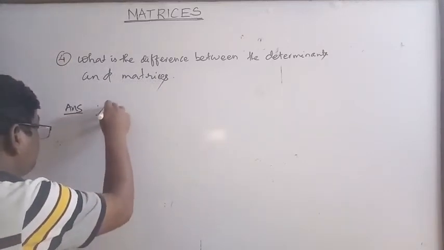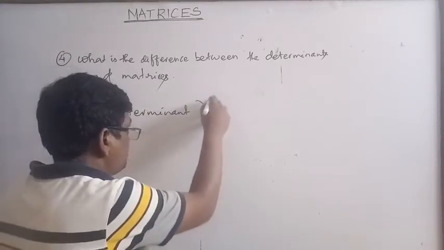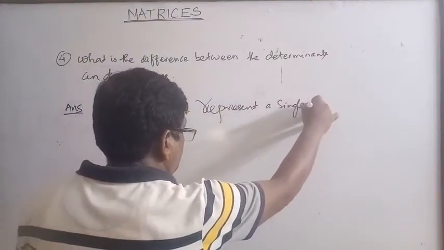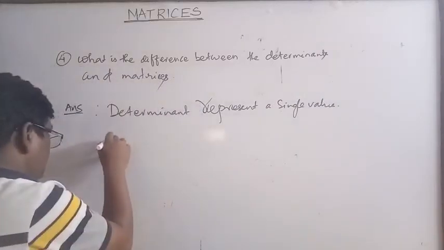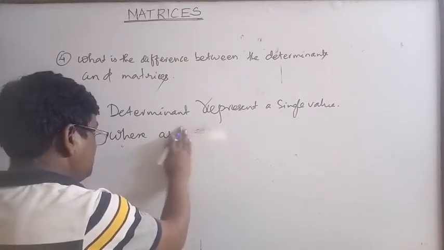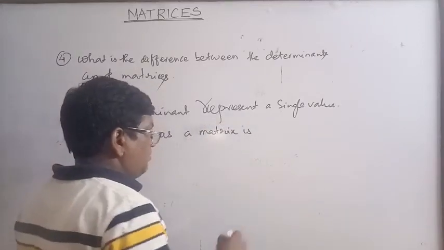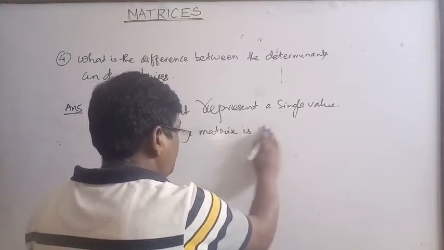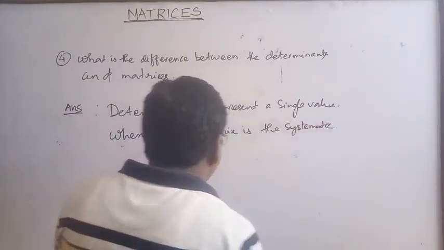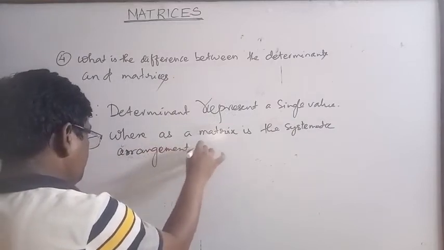A determinant represents a single value, whereas a matrix is the systematic arrangement of elements.